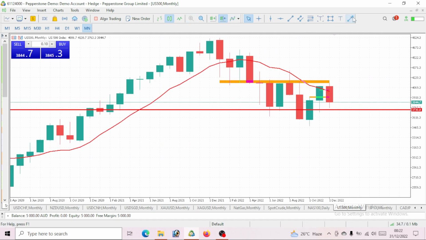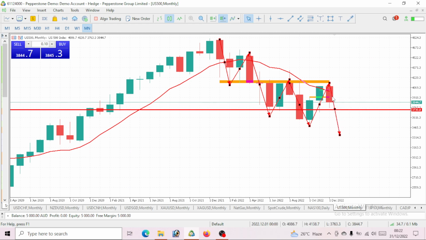Now, take a look at this S&P. You will see this to be a drop, and you will take a look at this to be a pullback, and you will take a look at this to be a drop on S&P. Then this should be seen as a pullback. You can now take a look at this to be a drop again. And what do you get next? A pullback. After this pullback, what do you expect? Of course, we expect a further bearish move.